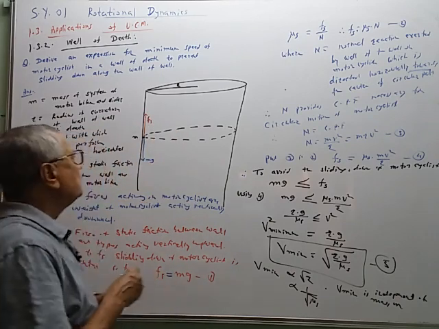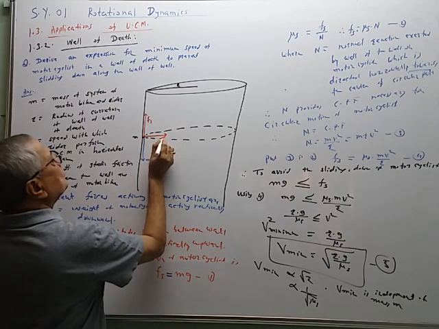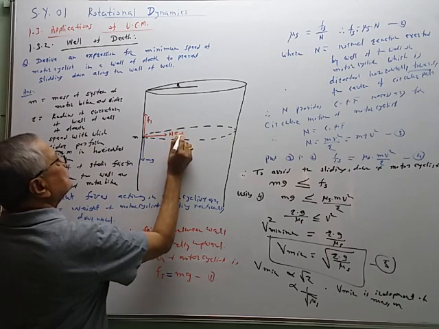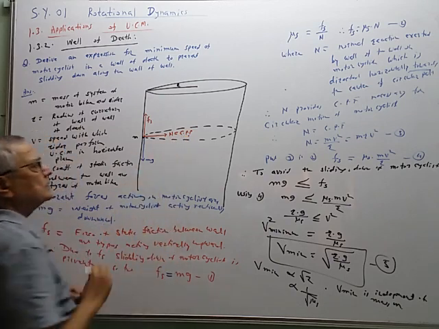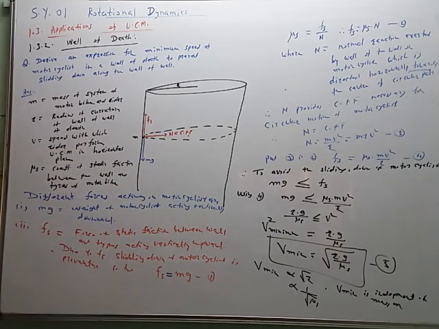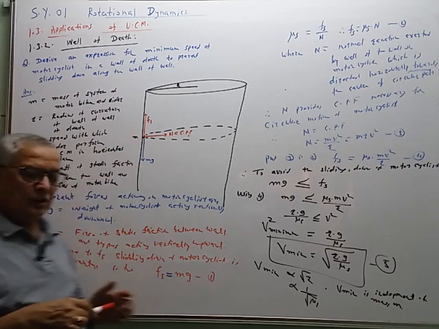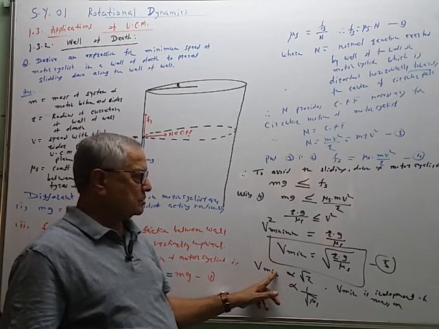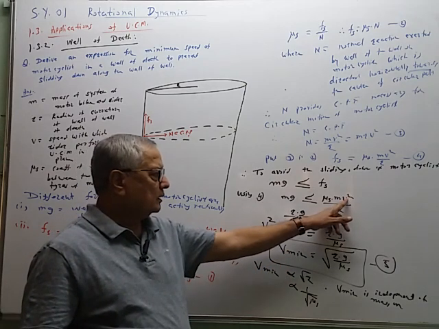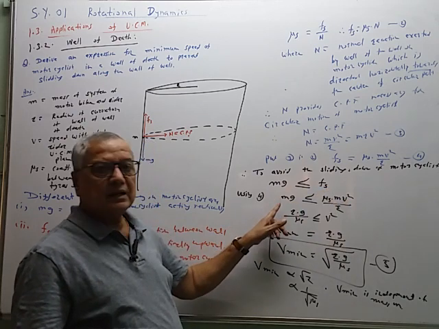In this figure, this N is directed normal to the surface in contact. So this N provides the centripetal force. It is directed towards the center of the circle like this. Centrifugal force will be in this direction. Now, what will happen if the speed becomes less than this? Then Fs will become less than mg.